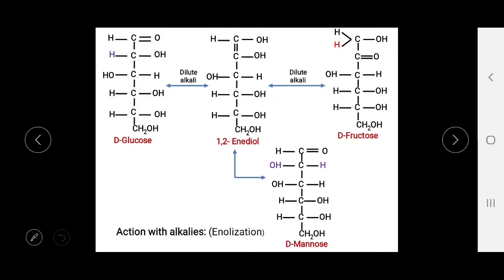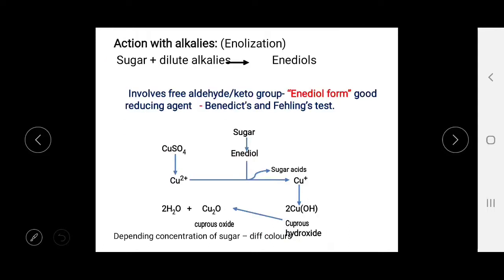Now what happens with the alkalis? It forms enediols, and this process is called enolization. Here the sugar combines with dilute alkalis and forms enediols, involving the free aldehyde and keto groups, and this is the basis for the Benedict and Fehling tests.